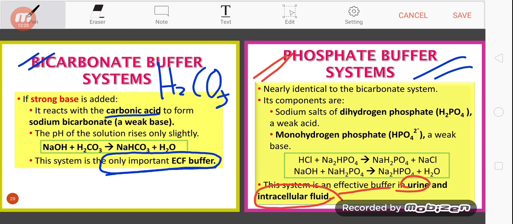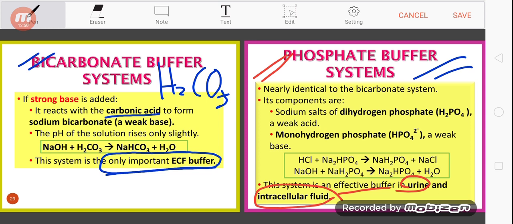It's identical to the bicarbonate system. It will dissociate the strong acids or strong bases, transforming the strong acids and strong bases into weak acid and weak base, plus produce salts.